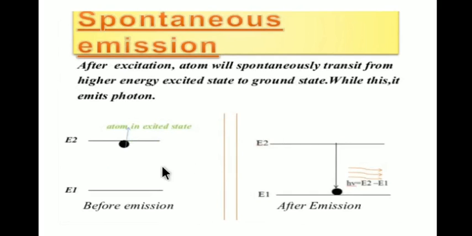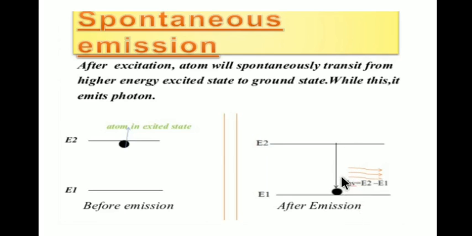Students, spontaneous emission case. This is before emission, this is after emission. In the before emission case, E1 is the ground state, E2 is the excited state. The atom is already in the excited state, and a transition takes place from the excited state to the ground state. In the excited state, atoms stay only a short time. Within a short time, it comes back to the ground state.